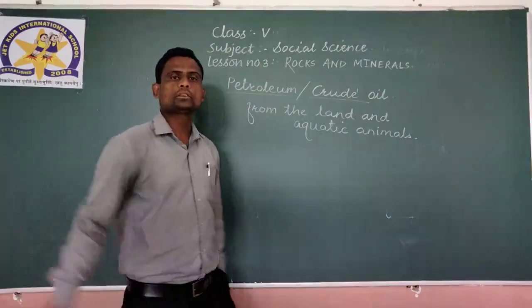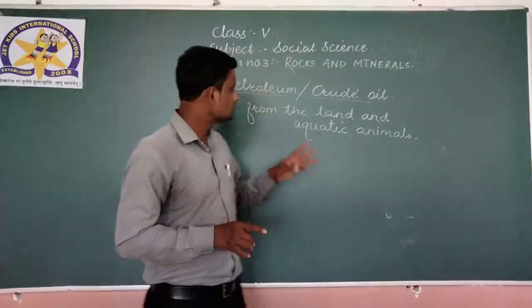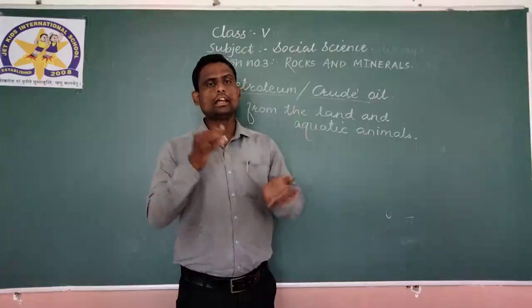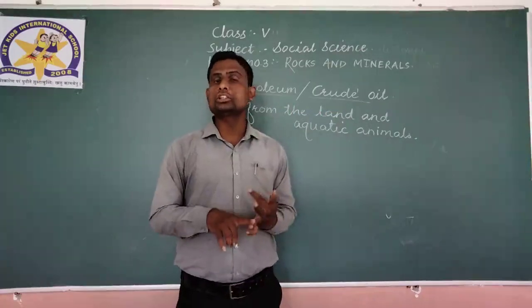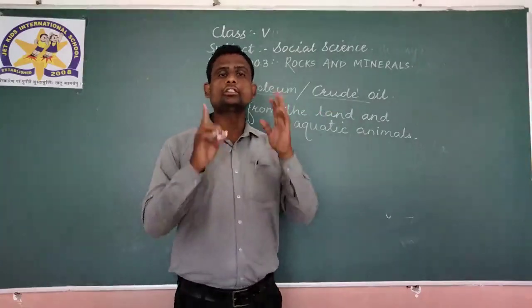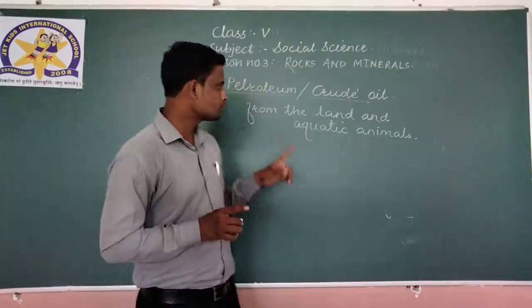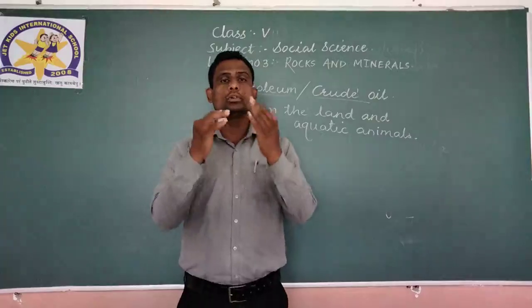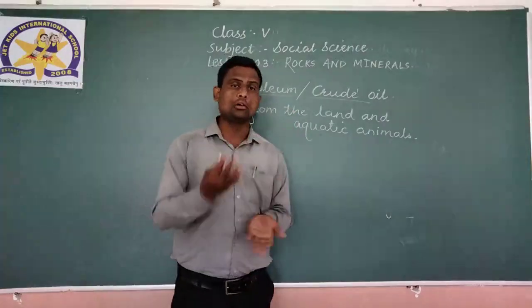This petroleum is formed from land and aquatic animals. Aquatic animals means the animals which live in the water, in the ocean or in the sea. So the crude oil that we get, petrol, diesel, kerosene, is formed from these two, land and aquatic animals.